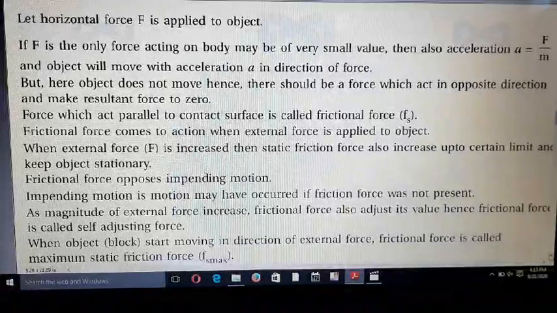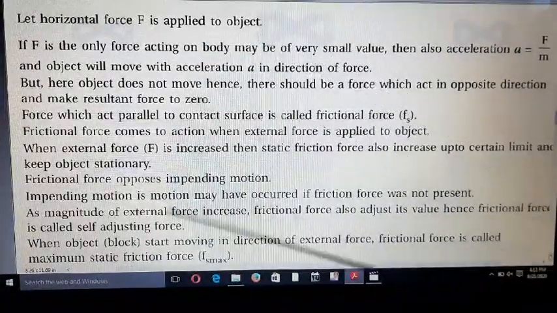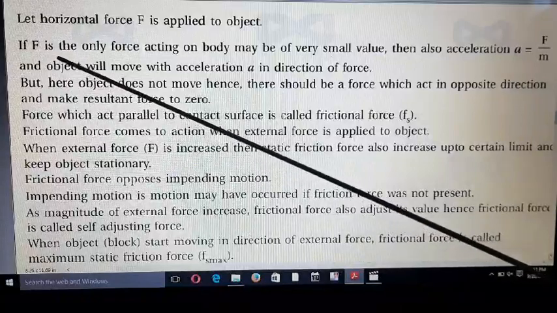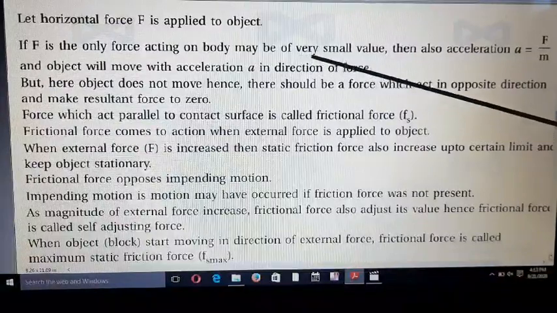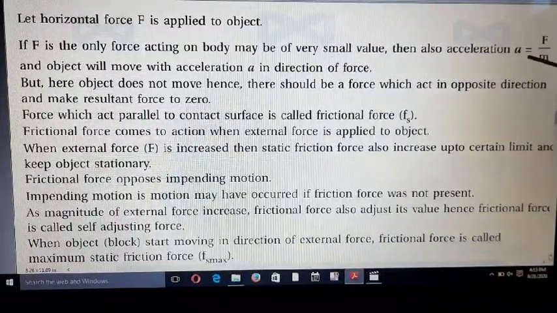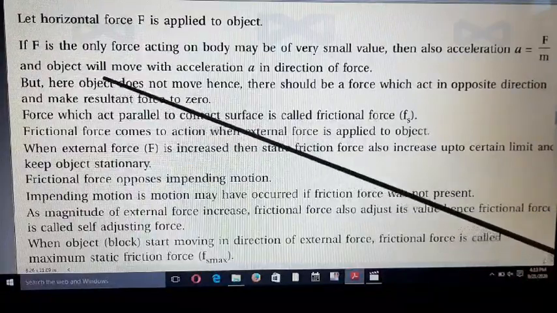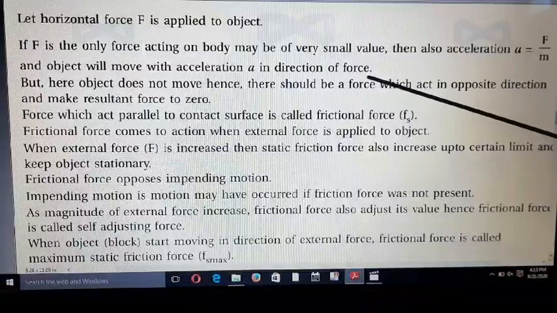Let a horizontal force F be applied to the object. If F is the only force acting on the body, even of very small value, then also acceleration a is equal to F upon m. The object will move with acceleration a in the direction of the force.